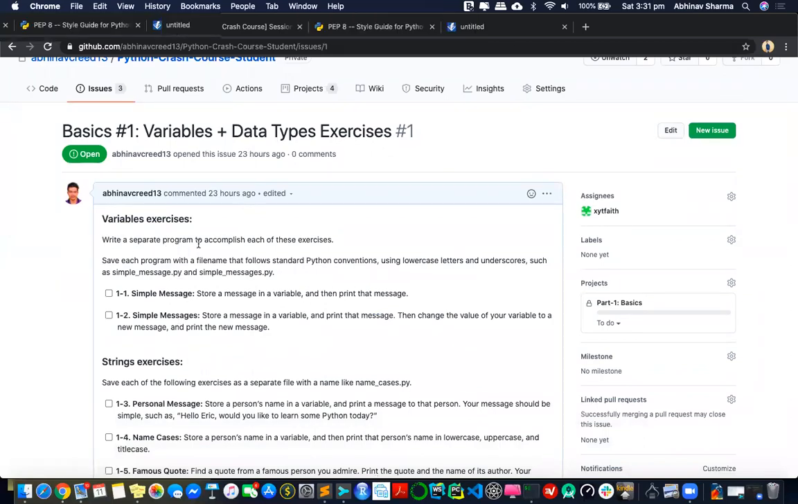You write a separate program to accomplish these exercises. I wanted you to save each program with a file name following Python convention, using lowercase letters and underscores, like simple message and simple messages. In your first exercise, you store a message in a variable and print that message. In the second, you store a message in a variable, print the message, and then do something about it. These are hardly one line of code. All the exercises are like one line of code.